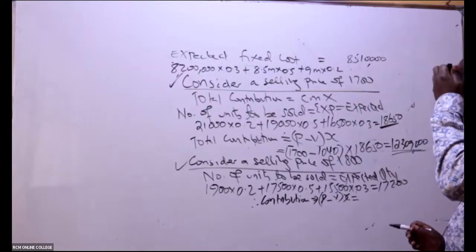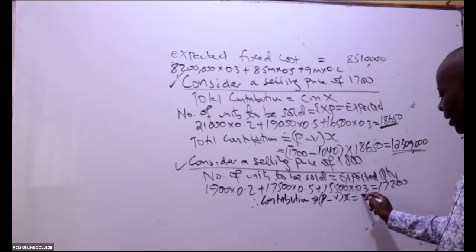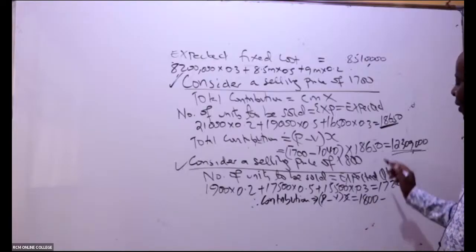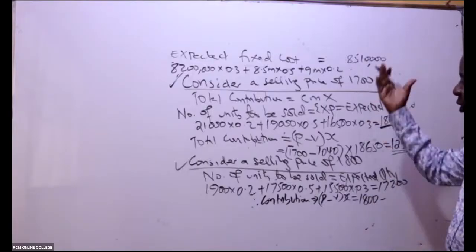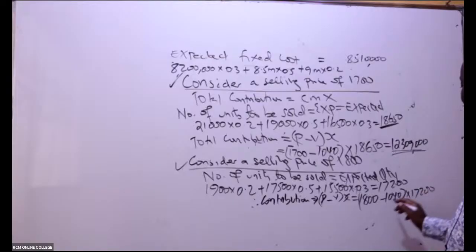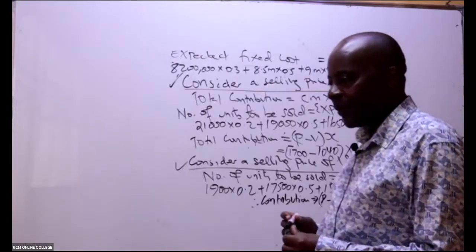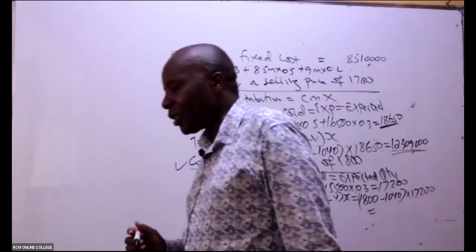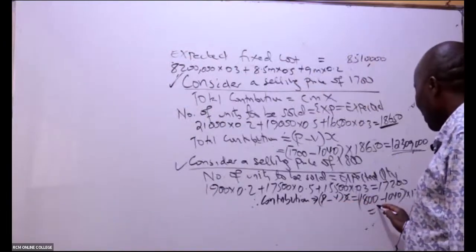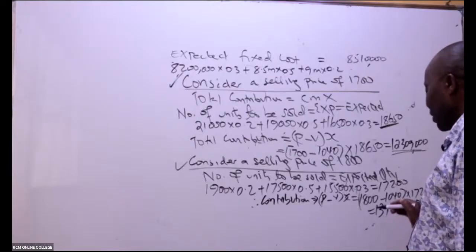The price here is 1800, minus variable cost, which we are expecting, regardless of what we charge, to be 1040, multiplied by the quantity, which is 17,200. This gives us 13,072,000. So which price do you think is better than the other?